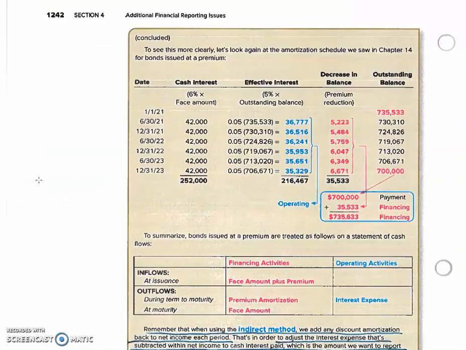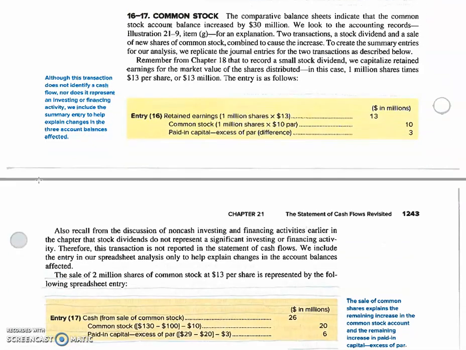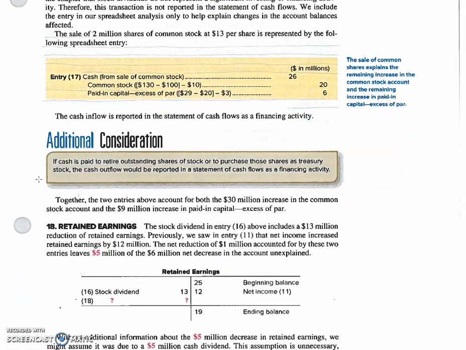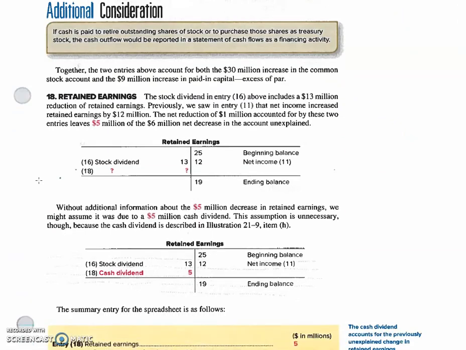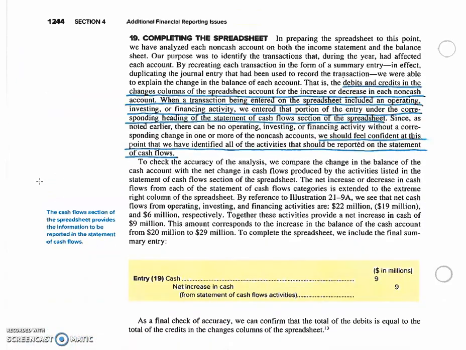Okay, that's on bonds sold. Let's see, bonds. If you buy bonds and buy them at a premium, it's just the opposite. Okay, I think all of this I've pretty well completed.